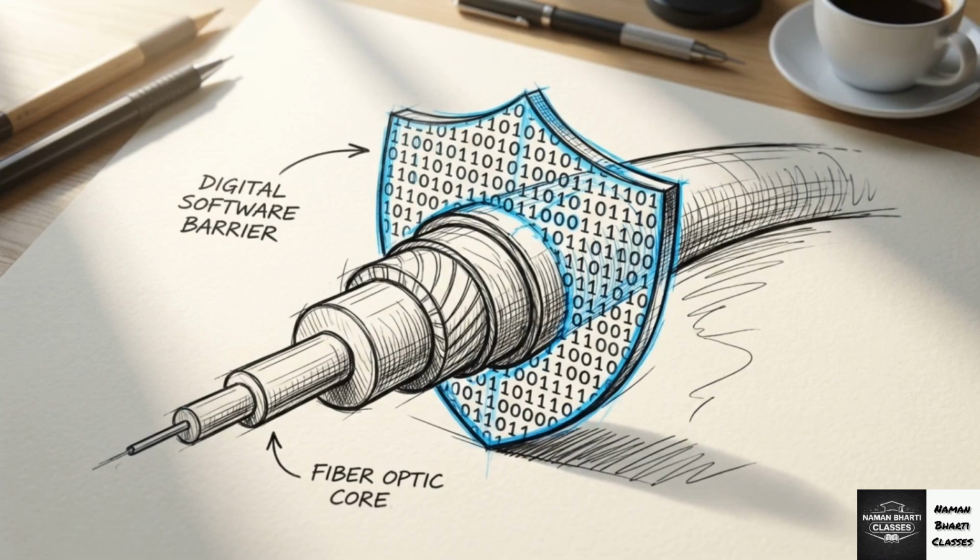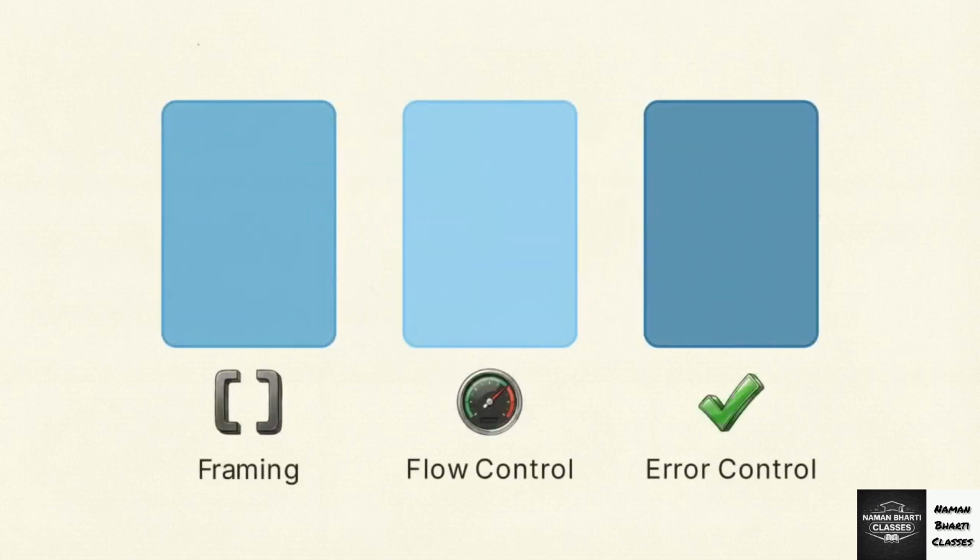Computers cannot assume their hardware is perfect. They must use mathematically verifiable software protocols at Layer 2 to guarantee the accuracy of every message. To protect data integrity, Layer 2 relies on three core mechanisms: framing, flow control, and error control.